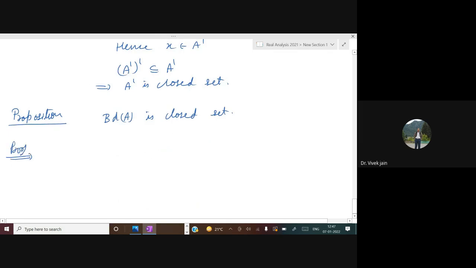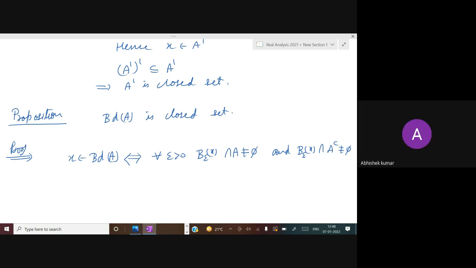Let us see the definition of boundary. x is in boundary of A implies, by definition, for all epsilon greater than 0, B epsilon x intersection with A is not equal to phi, and B epsilon x intersection with A complement is not equal to phi. This is the definition. Do you agree? Yes, sir.